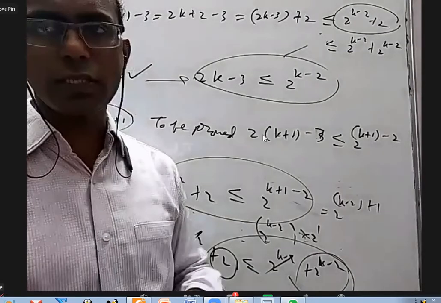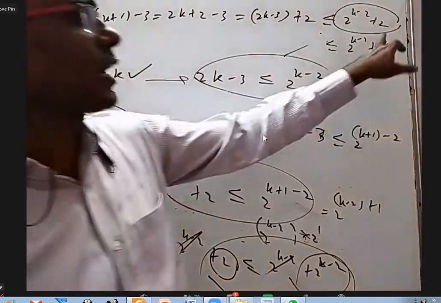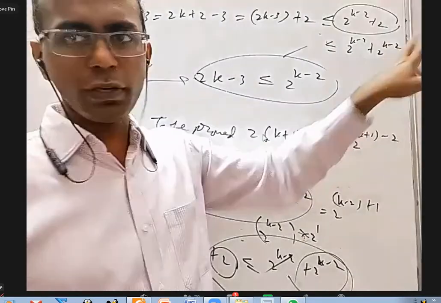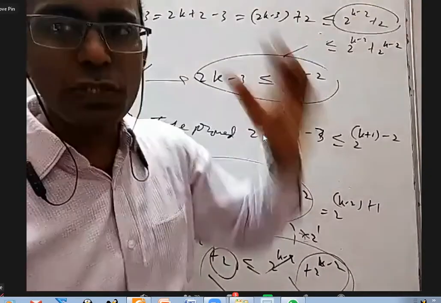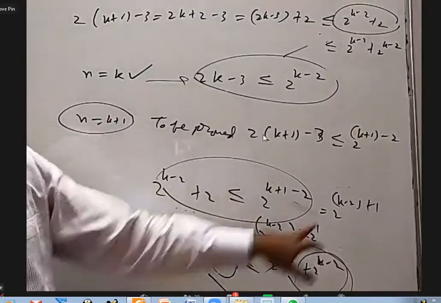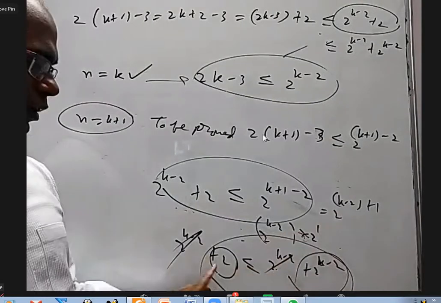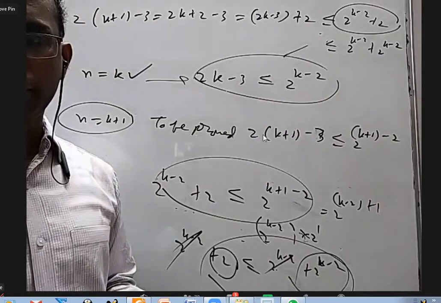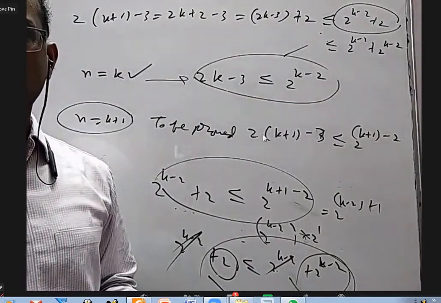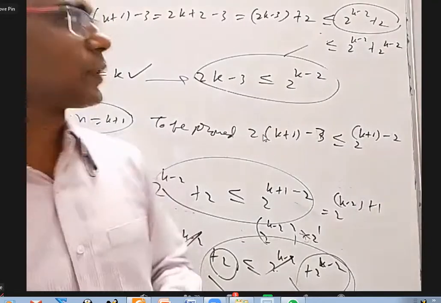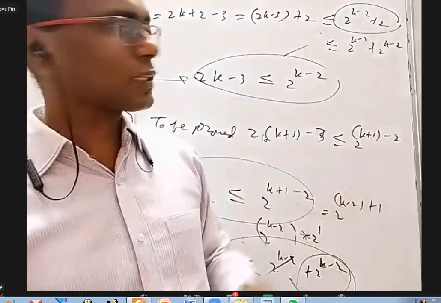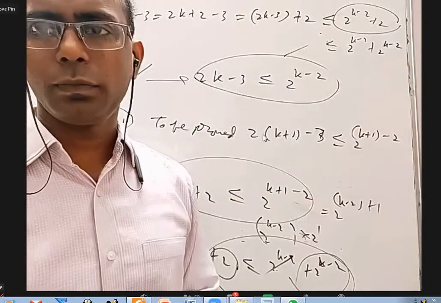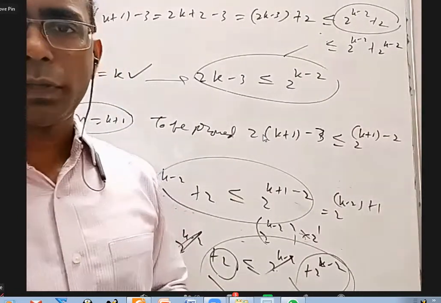Somebody may ask, how on earth did you get this idea that 2 is replaced with 2 power k minus 2? I agree that 2 is less than this. I don't have any objection to that. But why did you choose to write this only? Why not anything else? Because I know if I want to get the final answer which I'm expecting, that's what I have to replace 2 with. This is the behind the scene. Is it clear? In the beginning of the class today, somebody had a doubt about this step. Is it clear why I chose this particular one only? Yes, I understood.